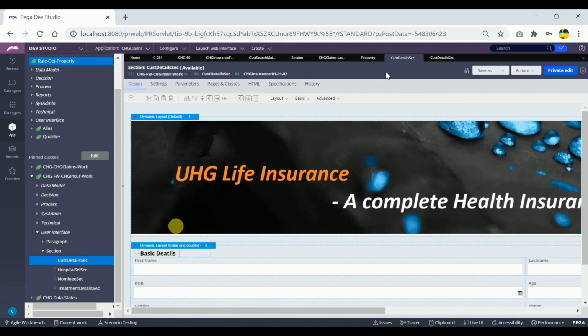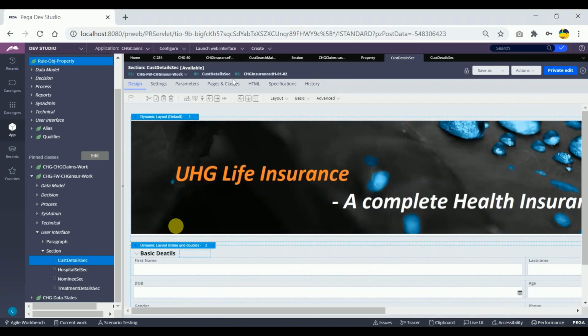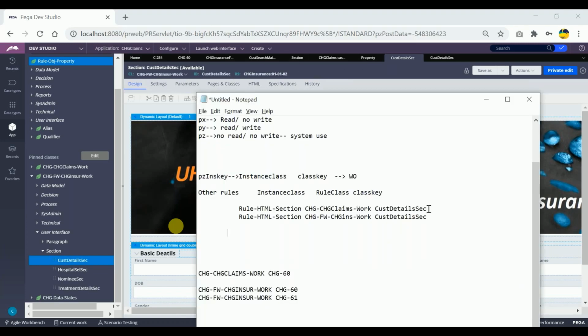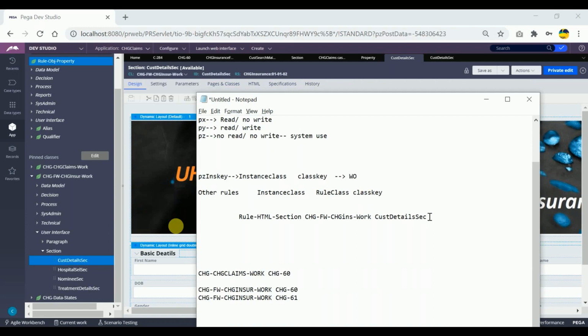Yes, sir. Okay, now I'll ask you one more thing. So the pzInsKey of this one is this one. Let me delete this. So the pzInsKey of this particular rule is this one. You agree with this, right?